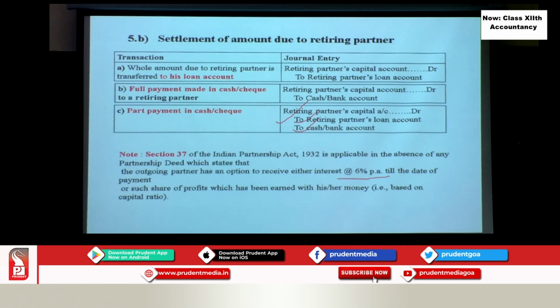So this is very important. Okay, so the entire profit which is earned, you may distribute in the capital ratio, and then his share should be given to him if his money is used in the firm. Okay. This is just to bring to your notice Section 37.